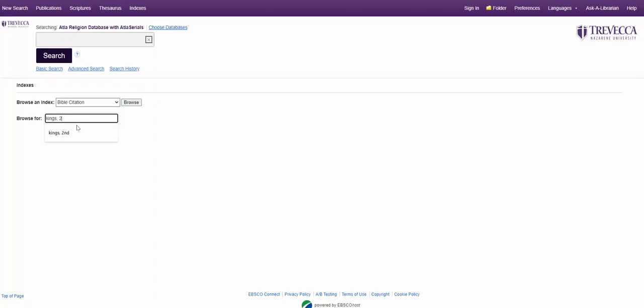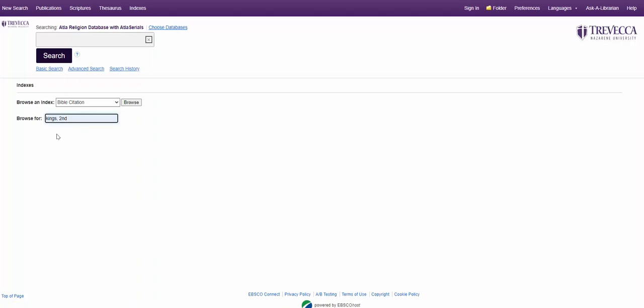And you can see here, it's giving me the, what is it called? The prompt for correcting. So choose second. So this database will put the books of the Bible in alphabetical order.